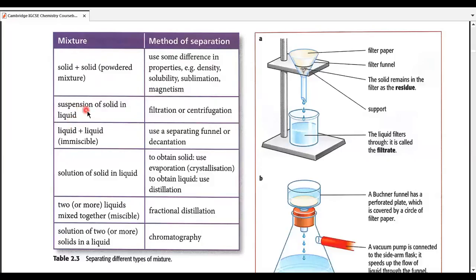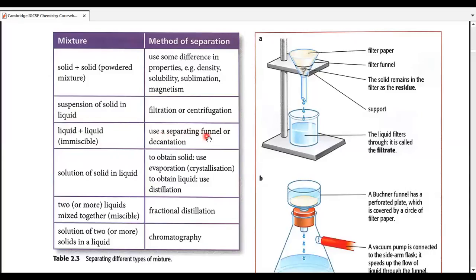The next mixture would be suspension of a solid in a liquid that can be separated by filtration and centrifugation. You might be familiar with filtration, but we are going to define all of that once again in a lot more detail than your previous classes. Moving on, liquid plus liquid, which is immiscible, means one liquid was not able to dissolve in the other, can also be used over here.